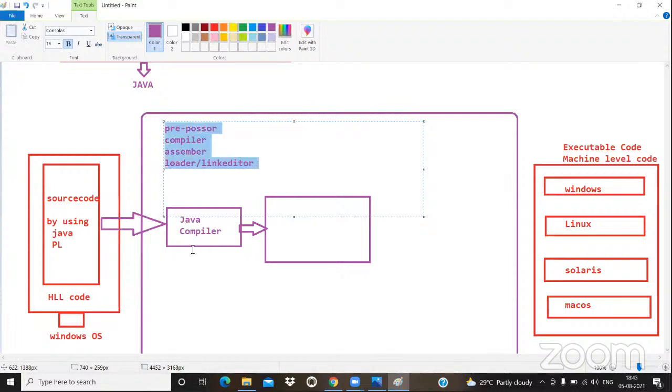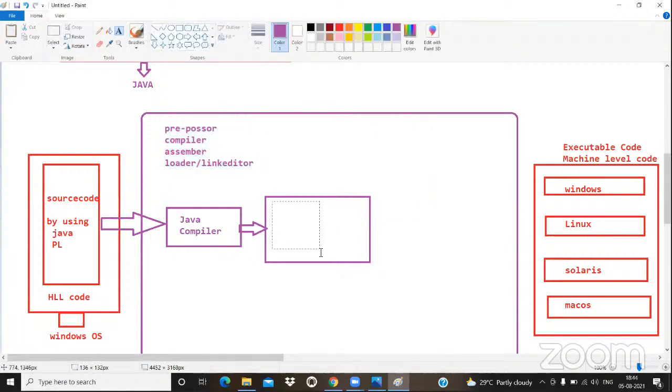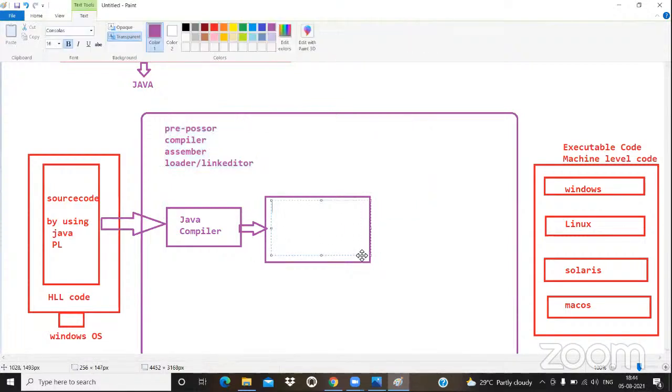So a lot of phases we have in the Java compilation process. If every phase is valid and successfully completed, then you will get a low-level language code that we call assembly language code. What type of things do we have in this language? We have mnemonics, like add, sub, mul, div, copy, move, trans. Like this, a lot of mnemonic words are there.